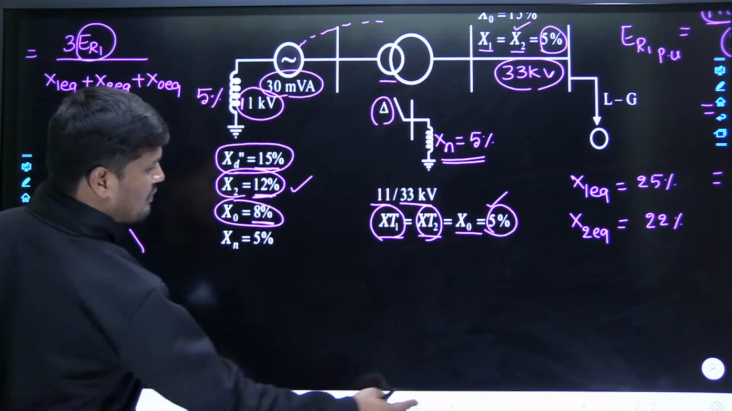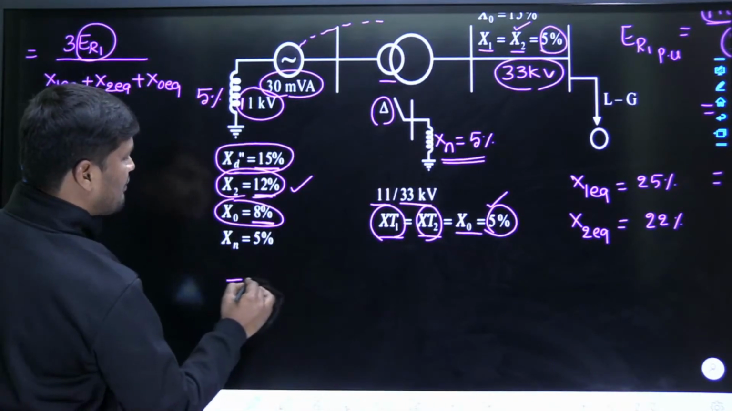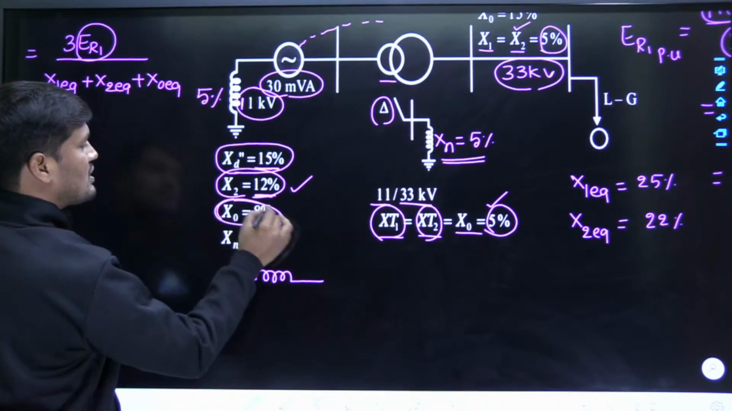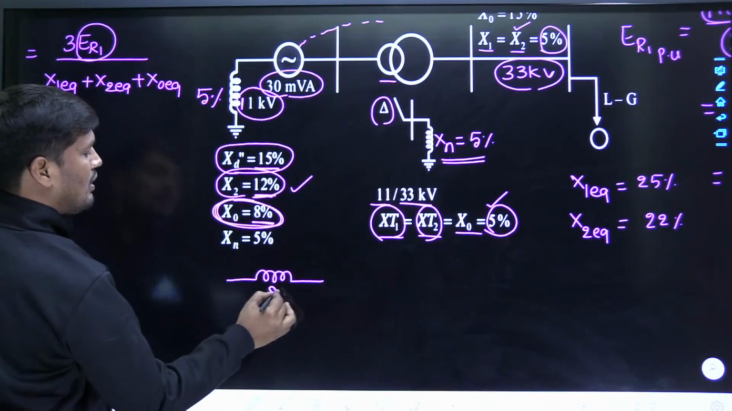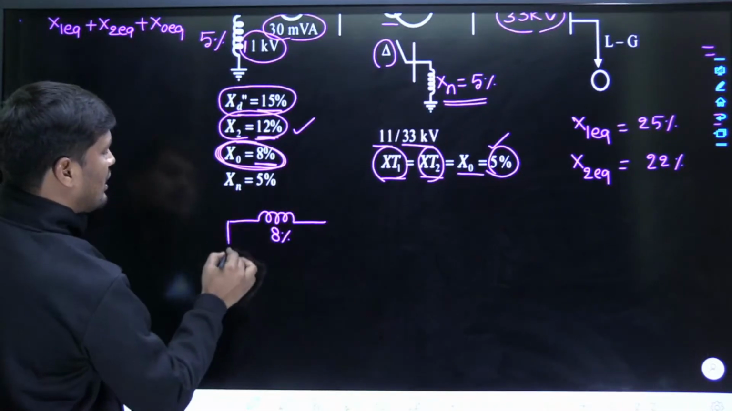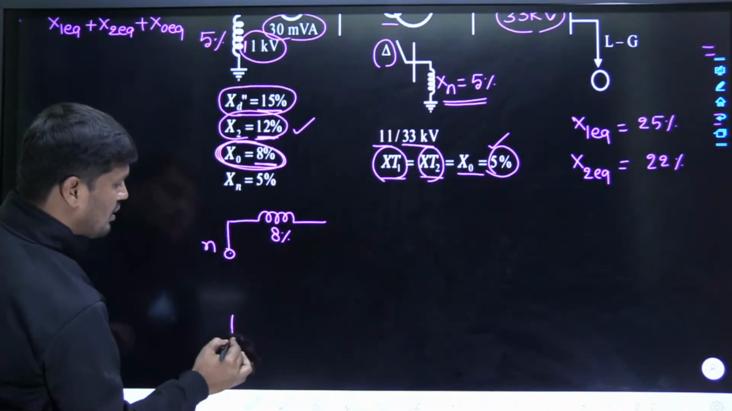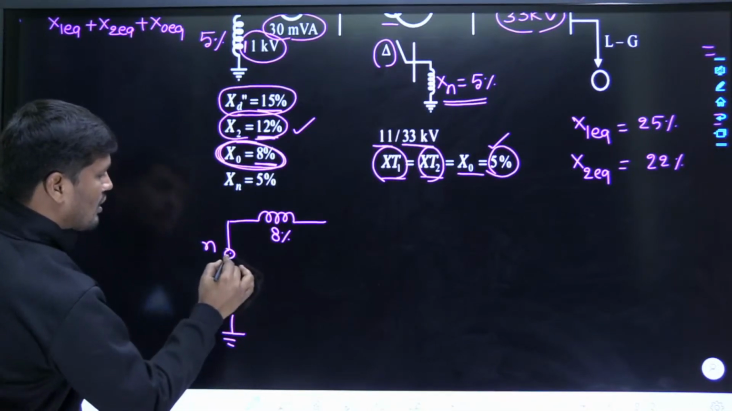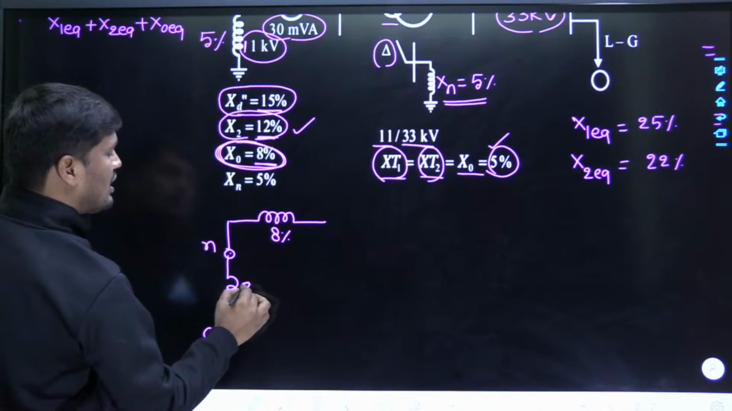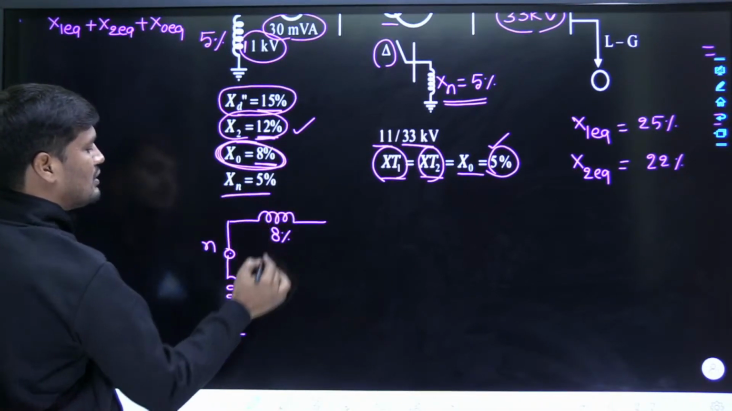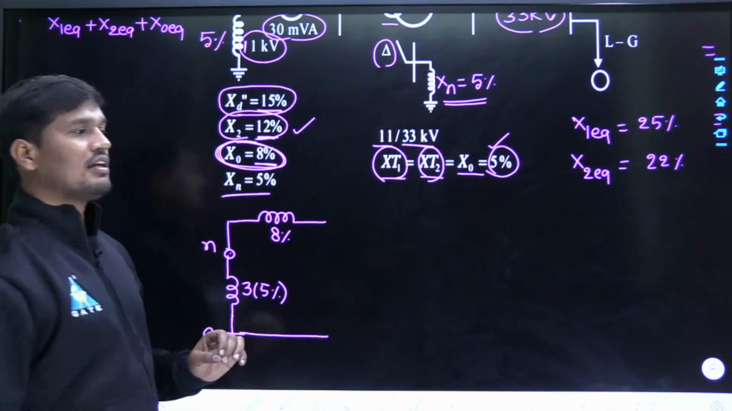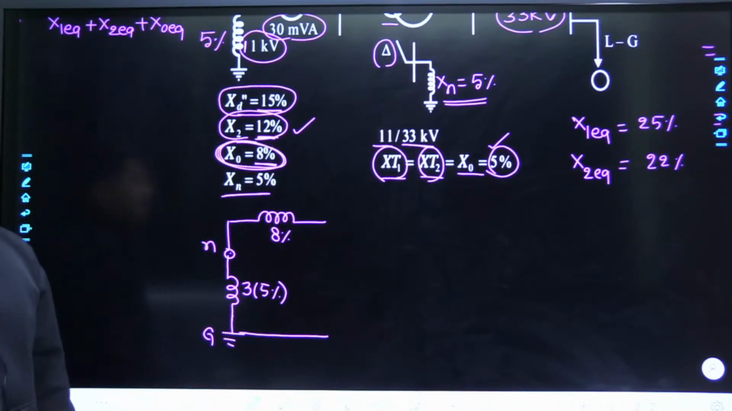In the case of zero sequence calculations, ground is the reference. Now tell me, the generator is replaced by its zero sequence reactance. How much zero sequence reactance is given? 8%. Next, between neutral and ground there is reactance grounding. Even though Xn is given, we have to write it as 3Xn, where the Xn value is given as 5%. Already I have explained why you have to take 3Xn but not Xn during grounding, right?